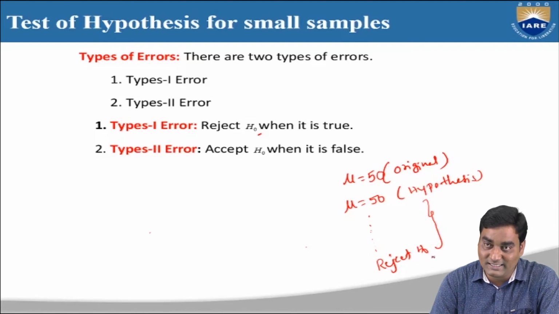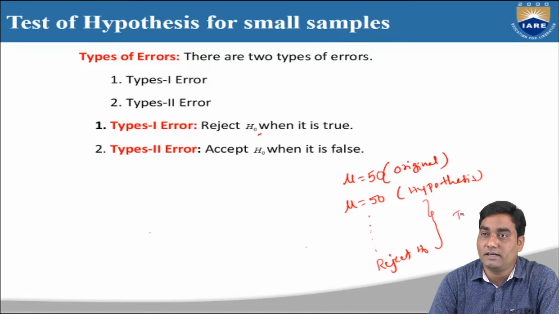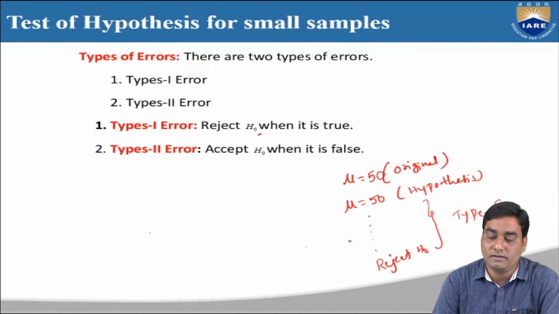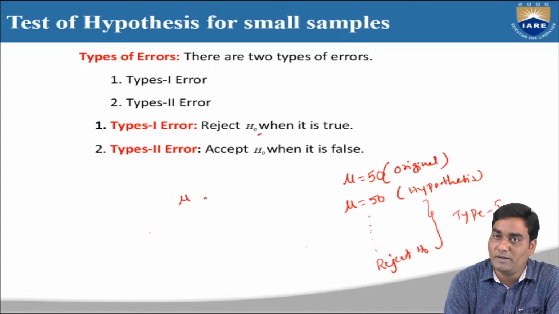I rejected the statement when it is true. That means in this procedure we have some error, which is called type 1 error. Similarly, for type 2 error with the same example, the average marks of mathematics in a particular class is mu equal to 50. This is the original result.